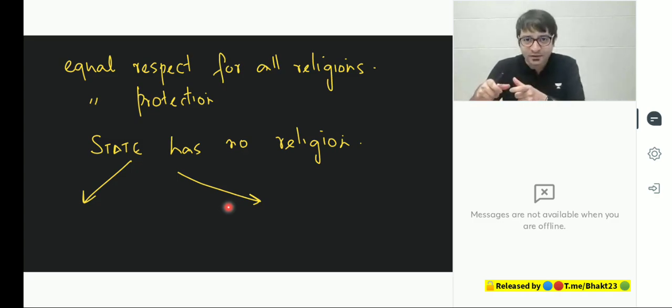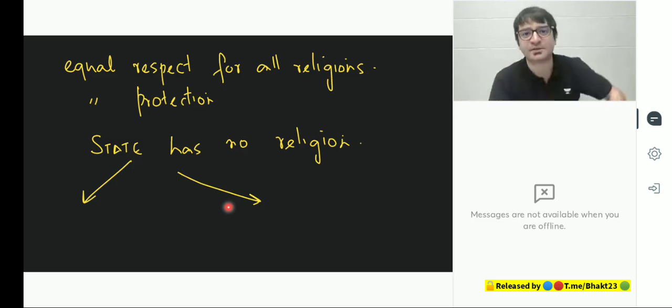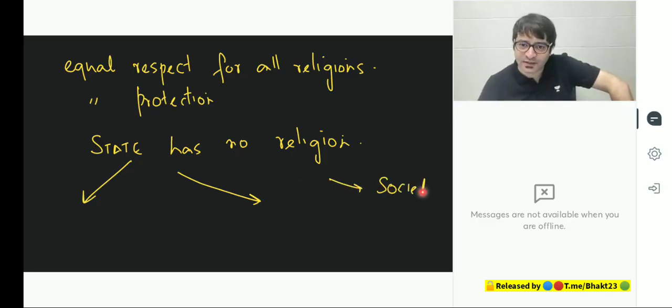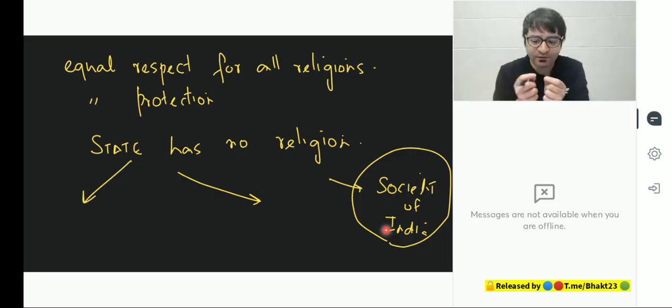The problem is when the Prime Minister of a secular state performs a puja, consecrating a temple, it goes against the spirit of secularism. But be that as it may, this is something that we will discuss in the society of India, where the concept of secularism, communalism, and their impact on society would be discussed. Here in polity, we will only talk about the law. We will talk about the constitutional provisions. And the constitutional provision is that if we are secular, that means we will equally protect every religion. We will equally promote every religion.